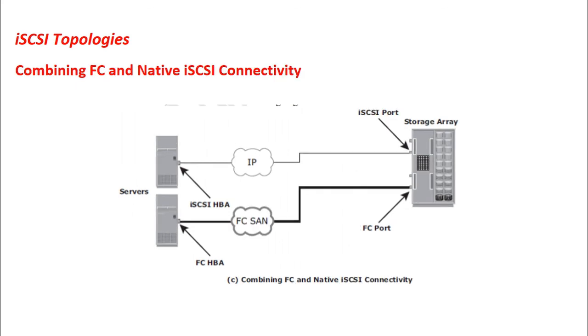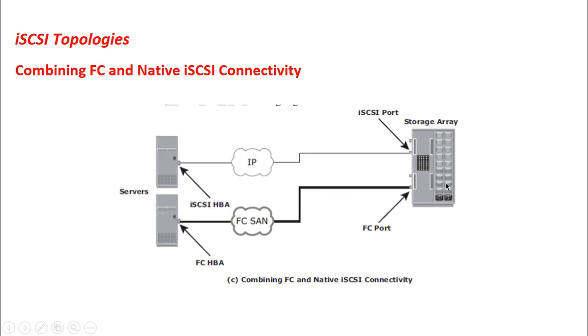Now let us look at the third topology, that is the combination of FC and native iSCSI connectivity. The most common topology is a combination of fiber channel and native iSCSI. Typically, a storage array comes with both fiber channel and iSCSI ports that enable iSCSI and fiber channel connectivity in the same environment, as shown in this particular diagram. So this is combining both fiber channel and native iSCSI connectivity. So we may have a storage array that comes with both iSCSI ports as well as a fiber channel port.